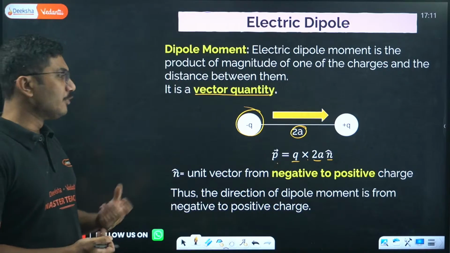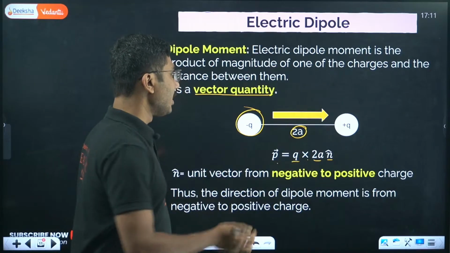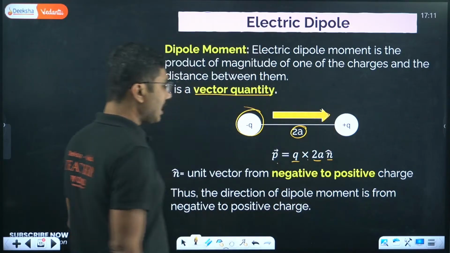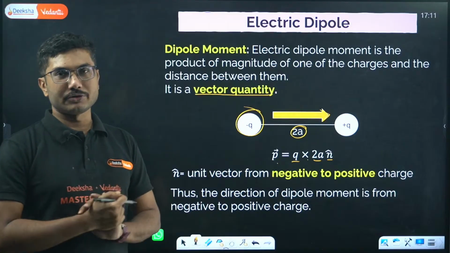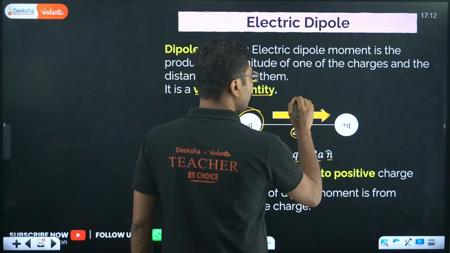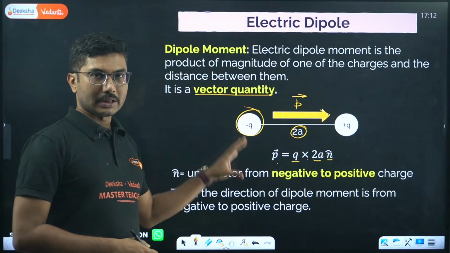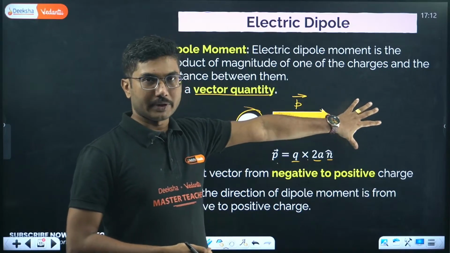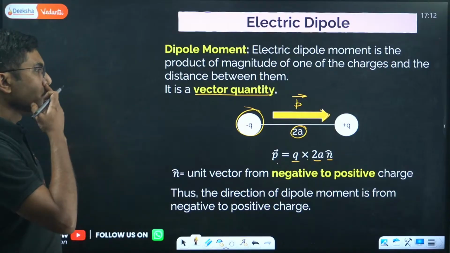n cap is the unit vector from negative to positive charge. Thus, the direction of dipole moment is from negative to positive charge. Very, very important. So dipole moment is a vector quantity which points from negative charge to positive charge.